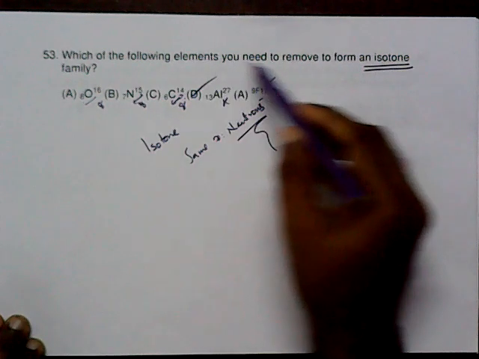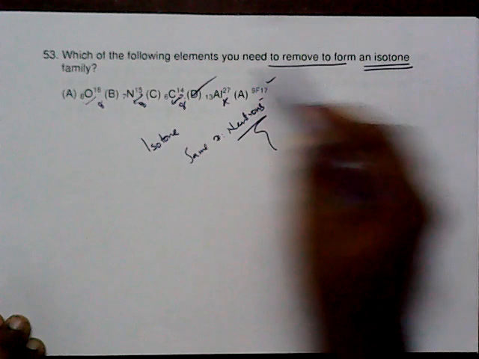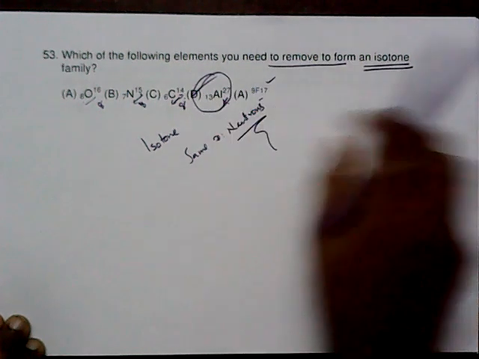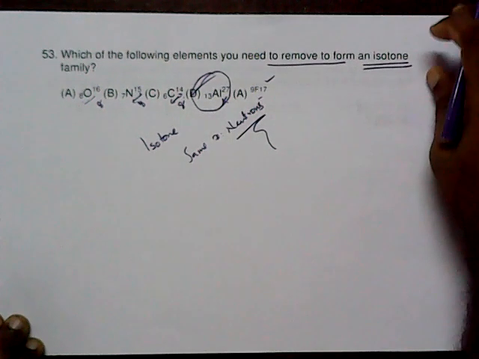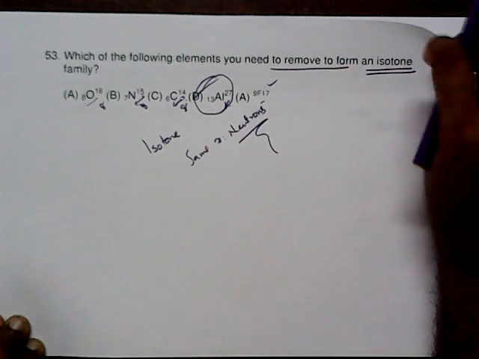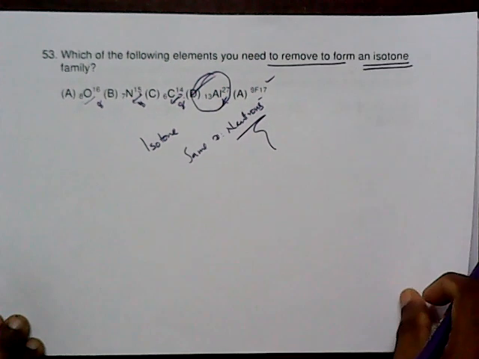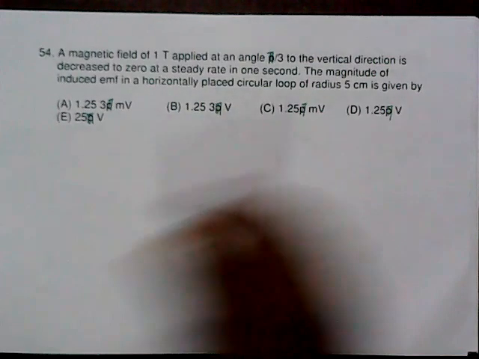So which of the following elements do you need to remove? This one we have to remove to form an isotone family. So the others are isotones, we can say. Number 54. A good question.